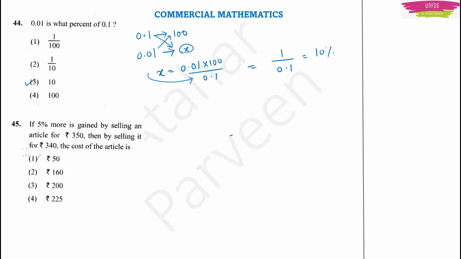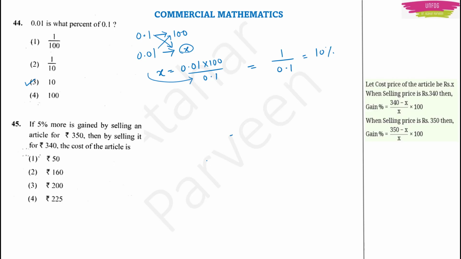Okay. Next question. If 5% more is gained by selling an article for rupees 350, than by selling it for rupees 340, the cost of the article is. See, there is a formula. This is from your cost price and selling price. This is also commercial mathematics. Actually, see that if the cost price of the article is x, then what will be the gain percentage? If selling price is 340, gain percent will be equal to 340 minus x by x into 100. Similarly, if the selling price is 350, gain percentage will be equal to 350 minus x by x into 100.